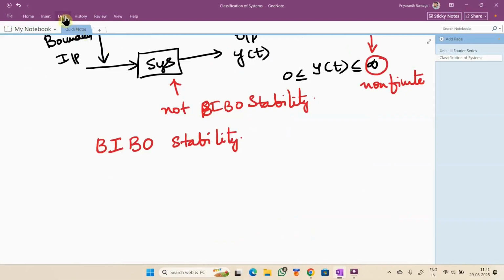What is the next system? Invertible systems, sir. Right. Invertible.